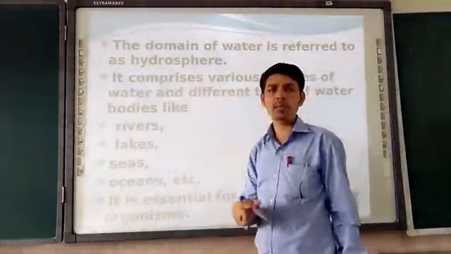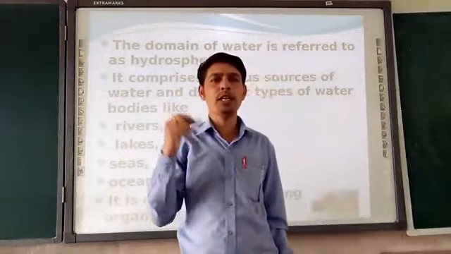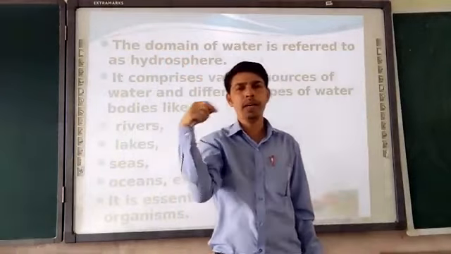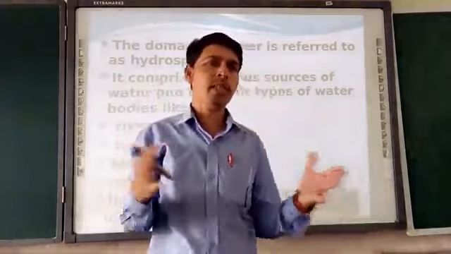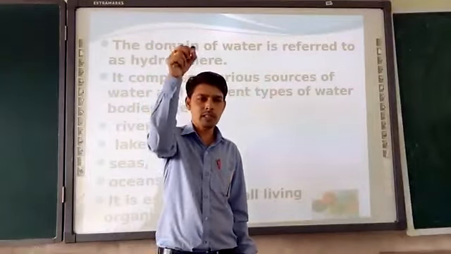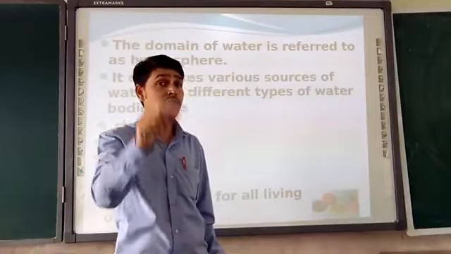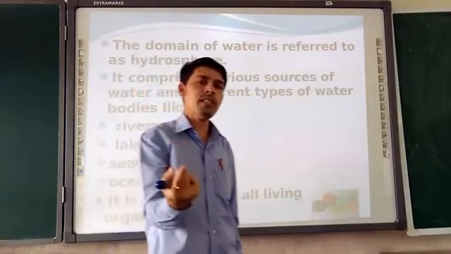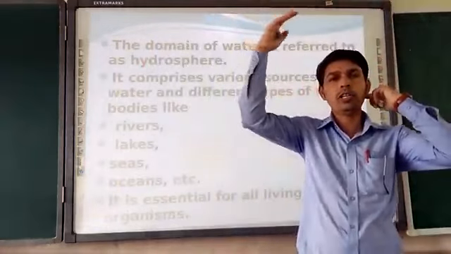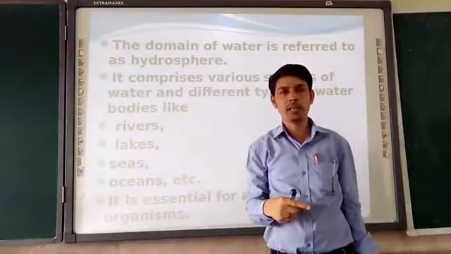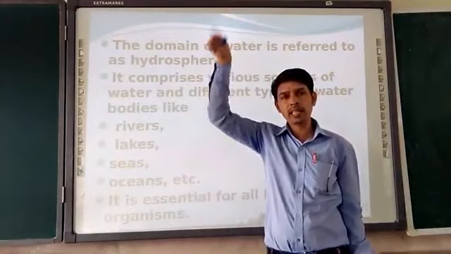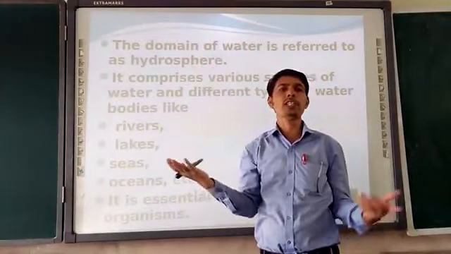Early in the morning we get up, move into the washroom, open the tap, brush, and freshen up. So the daily activity starts with water. The water which is coming from the tap, what is its main source? You give me the answer. On the top floor, the tank is there. From the tank the water is coming. That is correct, but in the tank, where is the water coming from?